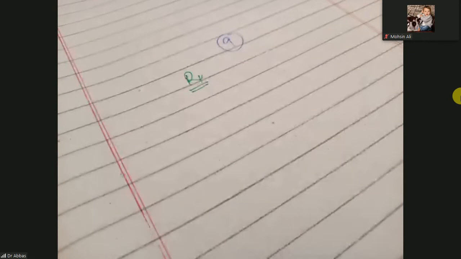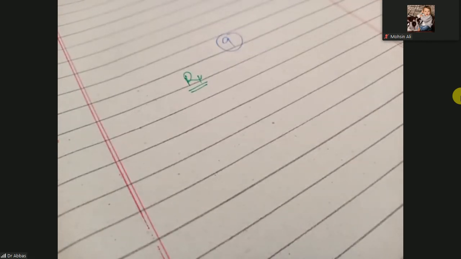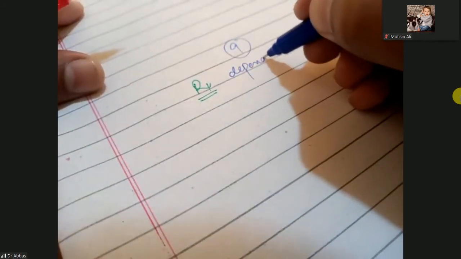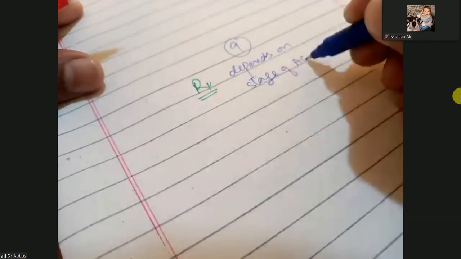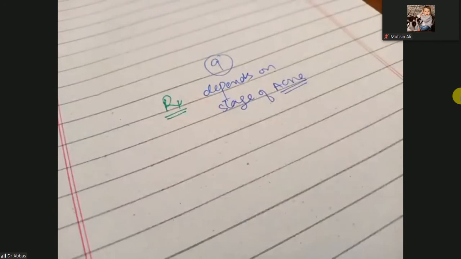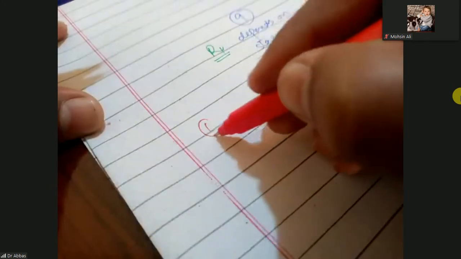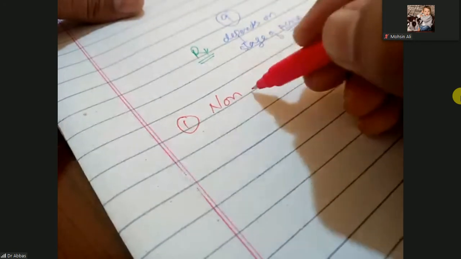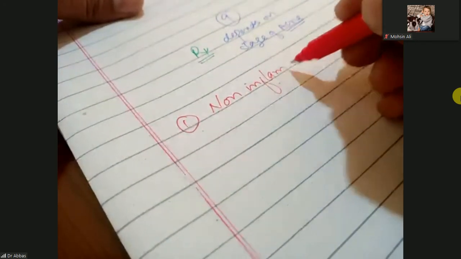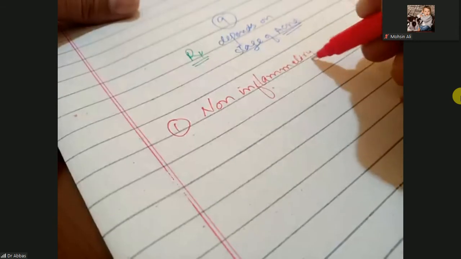Treatment depends on the stage of acne, meaning which stage of acne you are going to deal with. So the first one is the treatment for the non-inflammatory stage.